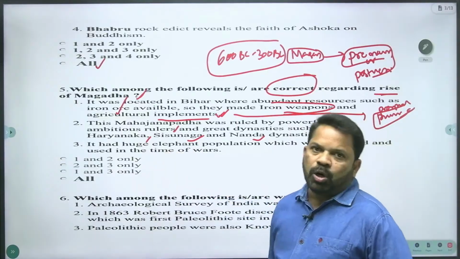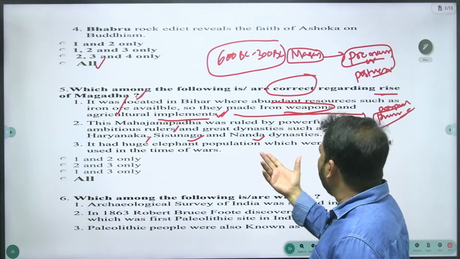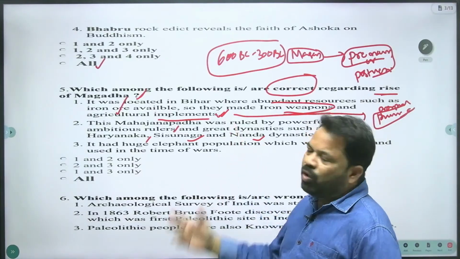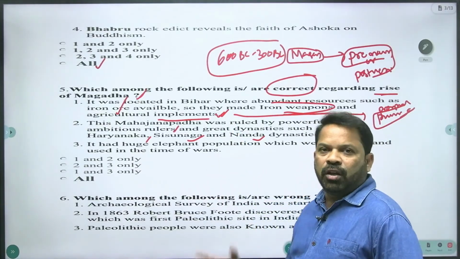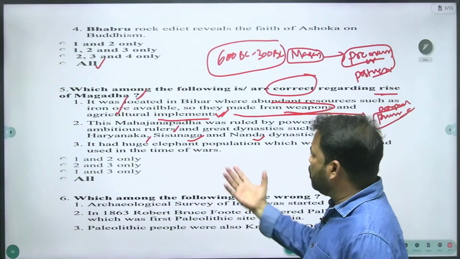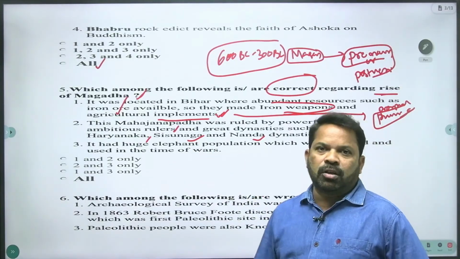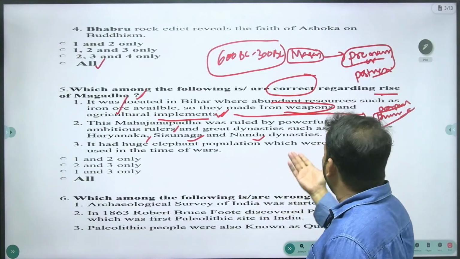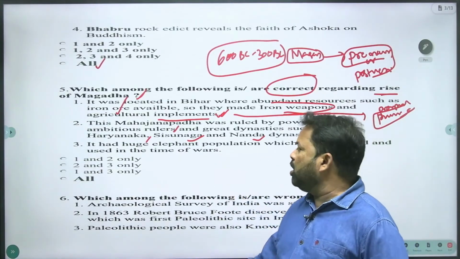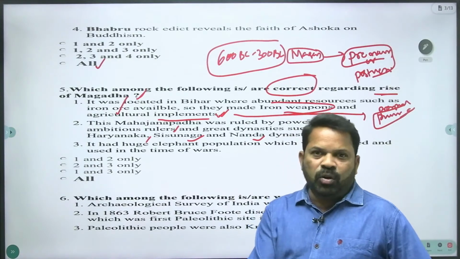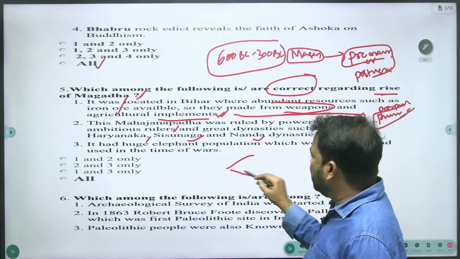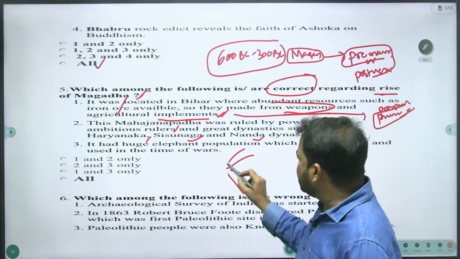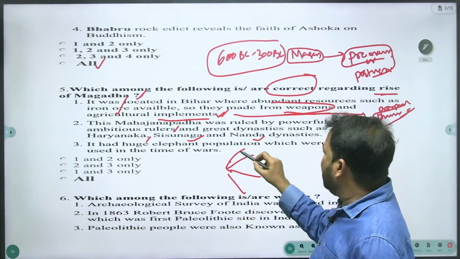And let's come to the third statement. It had a huge elephant population which was trained and used in the time of wars. You know very well eastern Uttar Pradesh and Bihar had forest areas with a huge elephant population. And at that time these elephants were trained and used in wars. I think you might have heard in the Bahubali movie about the military departments.